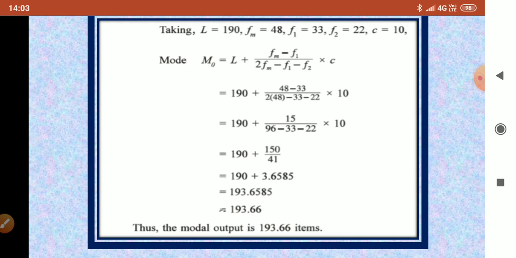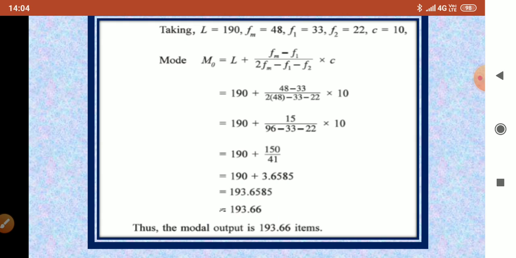So first of all, in a continuous frequency distribution, we have to find the modal class. After finding the modal class, you have to find L, Fm, F1, F2 and C. And then you have to write the formula Mo equals L plus Fm minus F1 upon 2Fm minus F1 minus F2, into C. After that, you have to put in the values and then solve the sum.